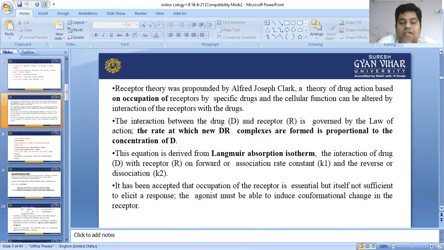The drug must bind with the receptor and induce a conformation change in it.